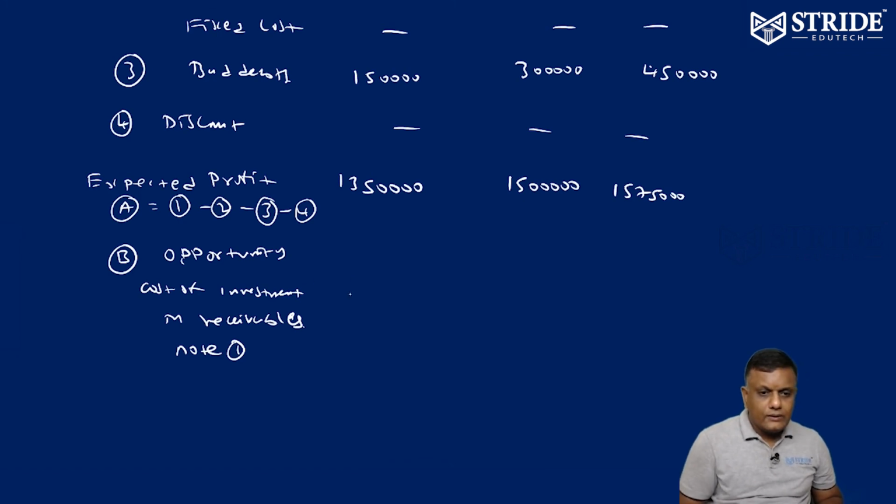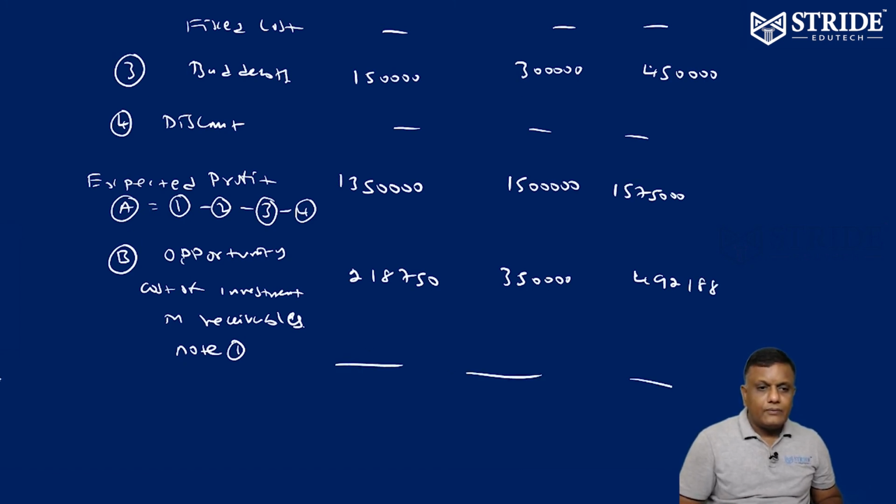So 2 lakh, option investment is 2 lakh, 18,750, 3.5 lakhs, 492,188. Right. Now net benefit is equivalent to A minus B.